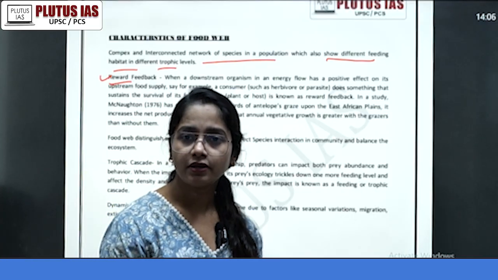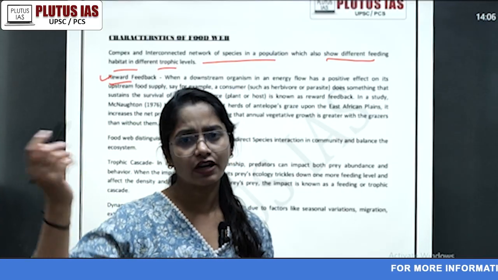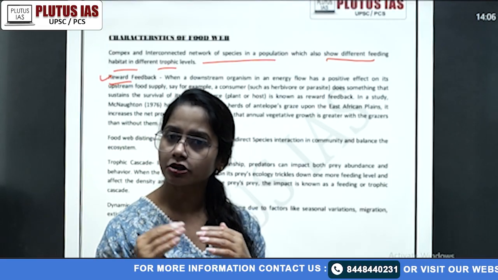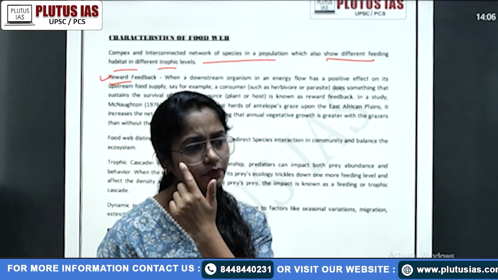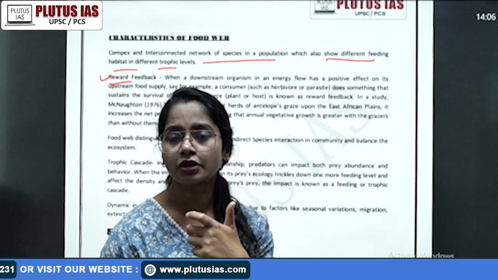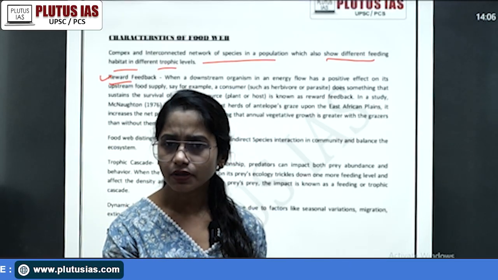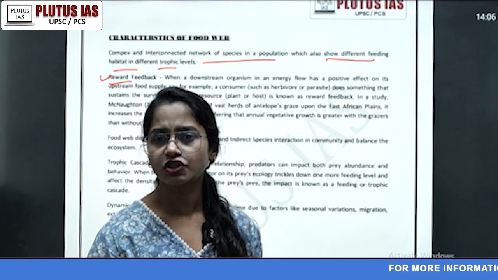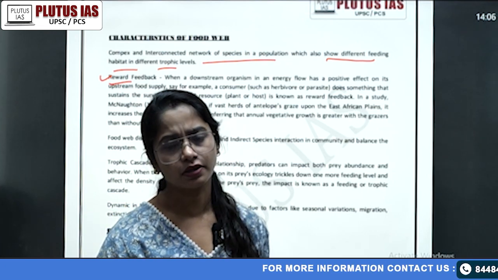When we talk about that herbivorous sense, you can consider it at other trophic levels too. It's not about the producer and the herbivore only, it's also about the herbivore and the carnivore. So it's not only about why it is increasing. If we talk about the producer or herbivore, sometimes some herbivores release certain chemicals which enhance the production.